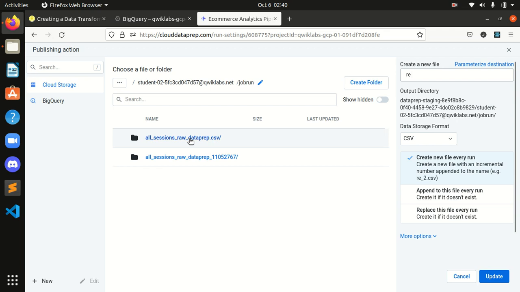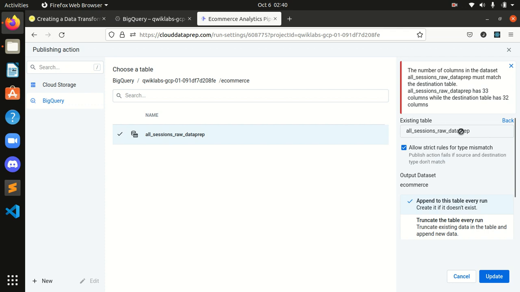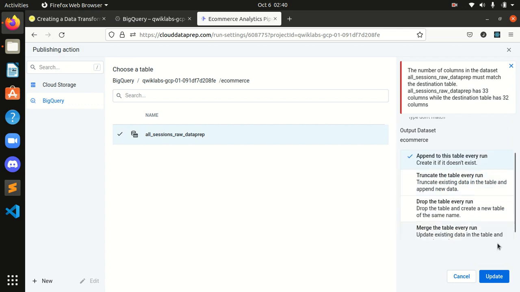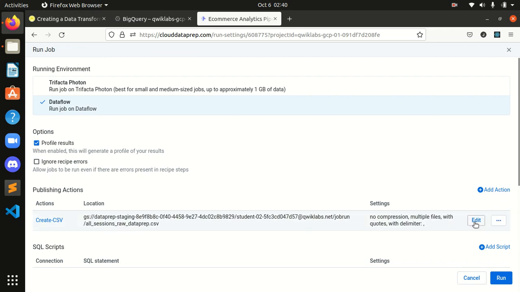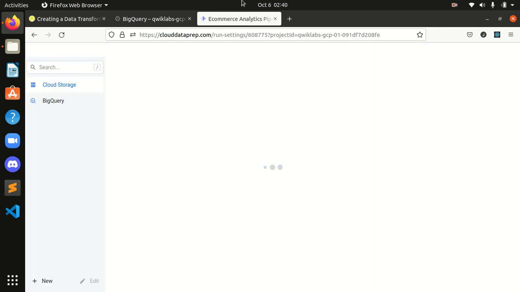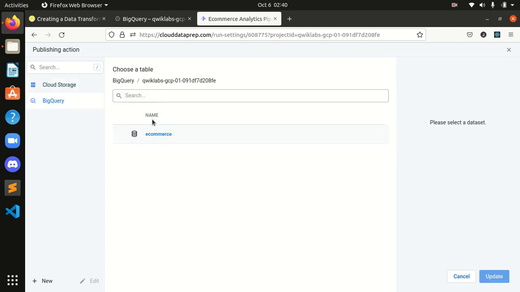I will go into this BigQuery, and in BigQuery I will select e-commerce. I will go into this, and what I will do is, okay, wait, guys, I'm sorry for this error. I made this error, you can also make it, so be cautious, because that's what I did.